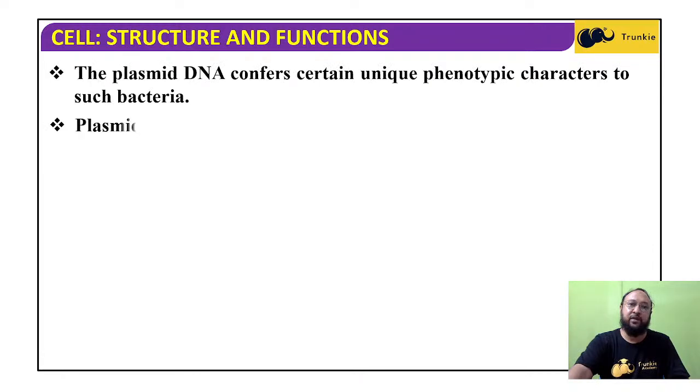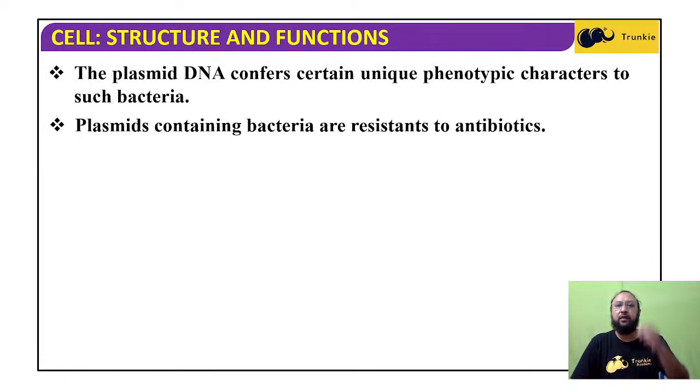Now the plasmid DNA confers certain unique phenotypic characters to such bacteria. Plasmid-containing bacteria are resistant to antibiotics. That means when progenies or new offspring are produced, they will have some unique features, unique characters. Plasmids have some kind of gene that provides resistance to antibiotics.